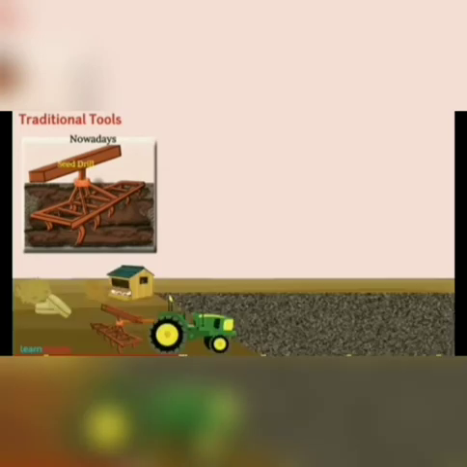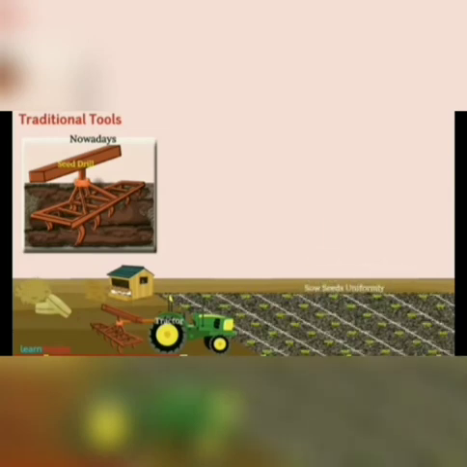Nowadays, we use a more improved tool, that is the seed drill, which is used for sowing with the help of a tractor. With this tool, it is possible to sow seeds uniformly at proper distance and depth. Because machines are used for sowing, a lot of time and labor can be saved.